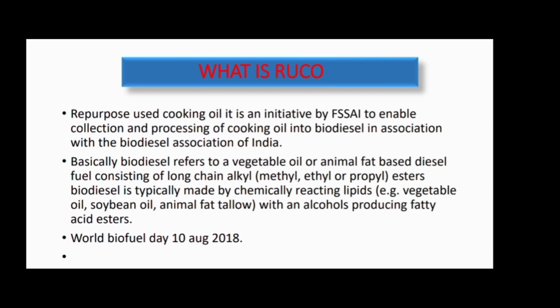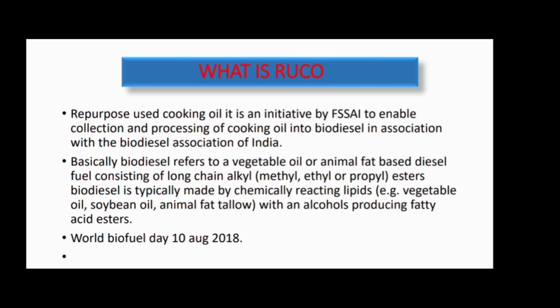The main purpose of this initiative is to generate biodiesel from used cooking oil. It is an initiative by the FSSAI which enables the collection and processing of used cooking oil into biodiesel in association with the Biodiesel Association of India. So RUCO is the joint initiative of the FSSAI and the Biodiesel Association of India.